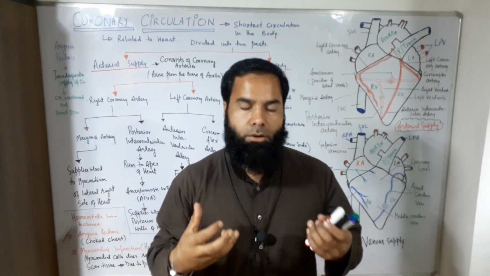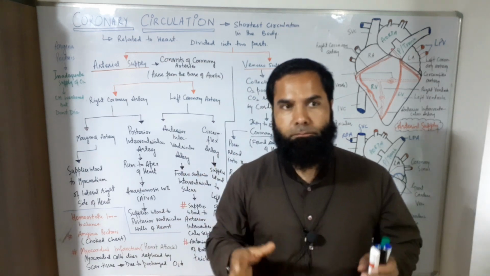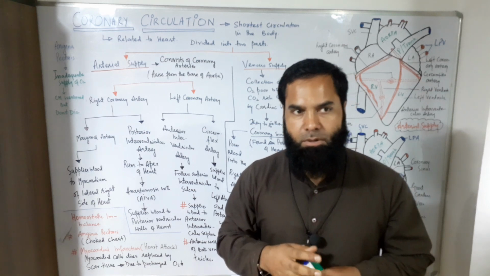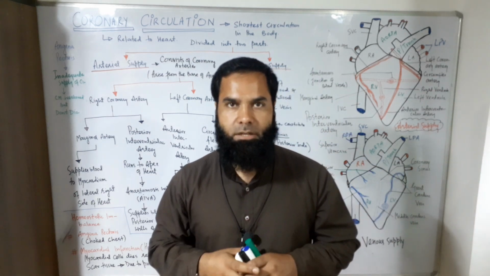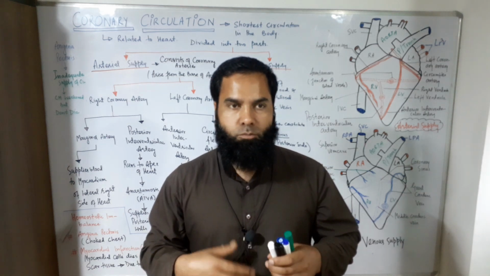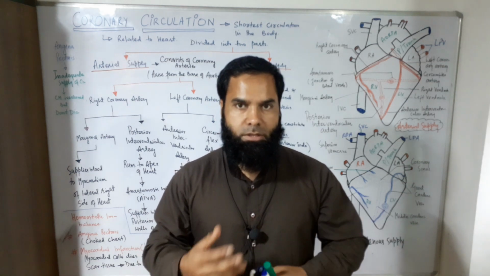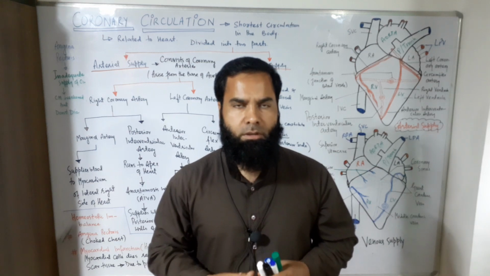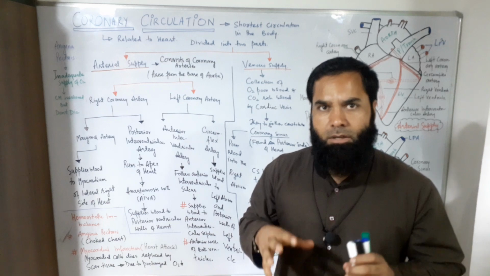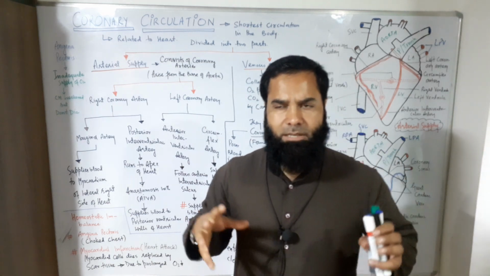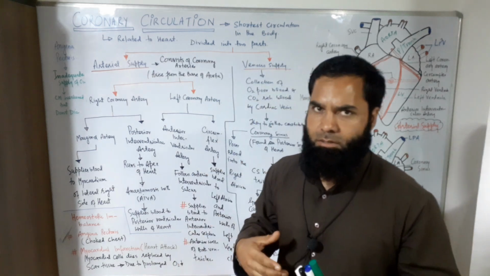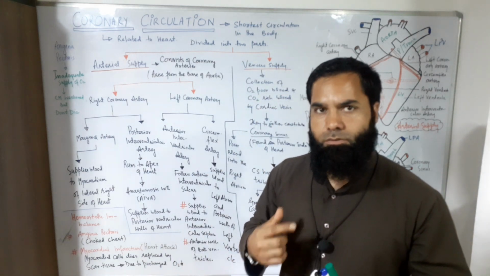As you already know this point as well, this heart is always filled with blood, but that very blood is not enough to fulfill the needs of the heart, to pump the blood, to provide the oxygen and provide the nutrients by means of simple diffusion. So there should be a proper system of circulation which is related to the cardiac muscles or the myocardium of the heart. That is to be discussed in this lecture, so stay tuned.